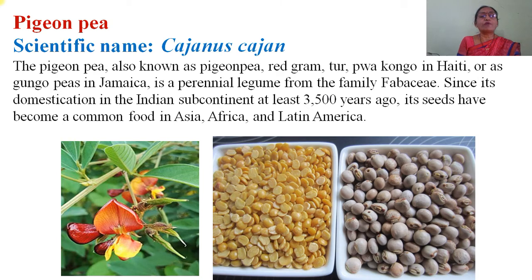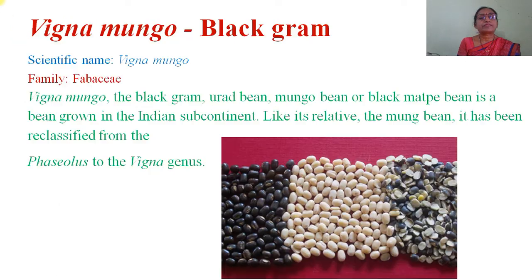Then another very important pulse is pigeon pea. The scientific name is Cajanus cajan, commonly called tur or arhar. The pigeon pea, also known as pigeon red gram, tur, or haiti, is a perennial legume from the family Fabaceae. Since its domestication in the Indian subcontinent at least 3,500 years ago, its seeds have become a common food in Asia, Africa, and Latin America.